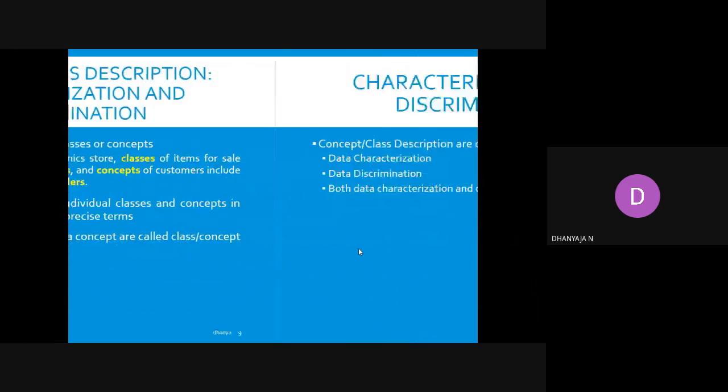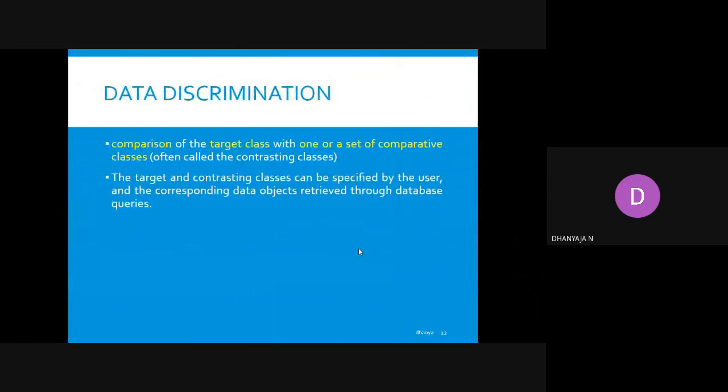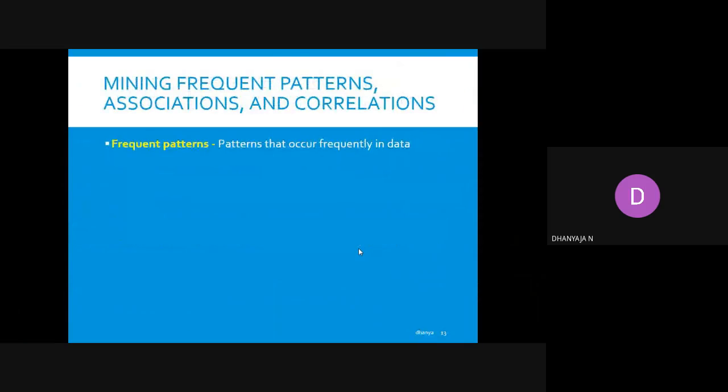Next, we discussed characterization and discrimination. In that, the basic concept we were discussing was frequent pattern, right? So, in this class, I'm going to discuss frequent patterns. Now, what is the definition of frequent pattern? A pattern that occurs frequently in data is known as a frequent pattern.